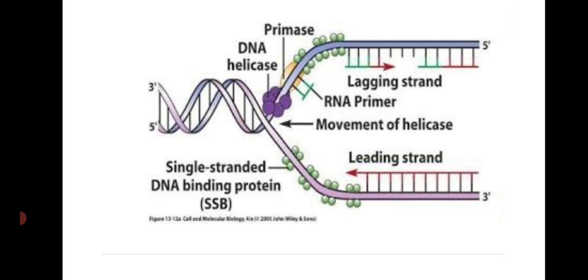This picture shows the different enzymes involved in replication. First is DNA helicase, which forms the Y-shaped replication fork. Then primase and single-stranded DNA binding protein, leading strand and lagging strand.